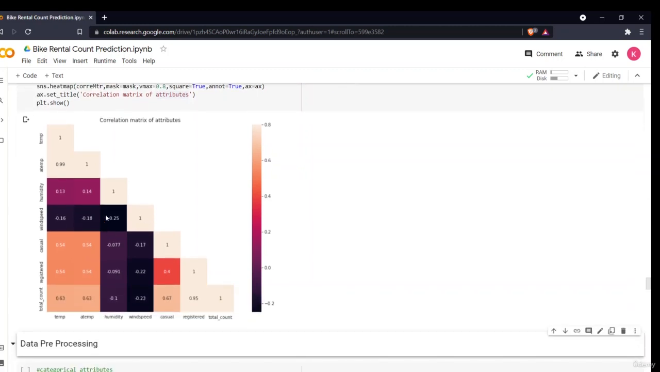Now this is my beautiful correlation plot in which all the different continuous variables are given, showing how my data is correlated. If it is negatively correlated, it is a dark color. If it is positively correlated, it is a light color. So this is how my data is correlated.